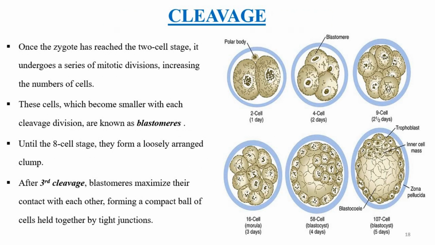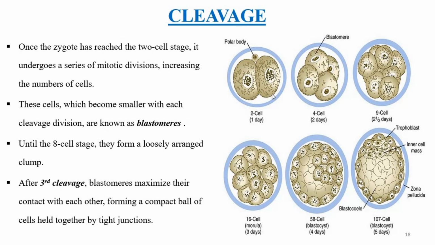Okay, now let's look at the fate of the zygote. What happens to the zygote that is formed after fertilization? Immediately after fertilization occurs, on day 1, the zygote will divide into 2 cells. So day 1, zygote will be at 2-cell stage. These cells that are formed are known as blastomeres.